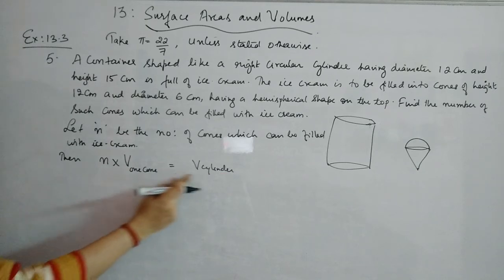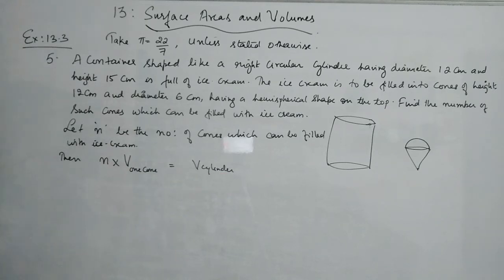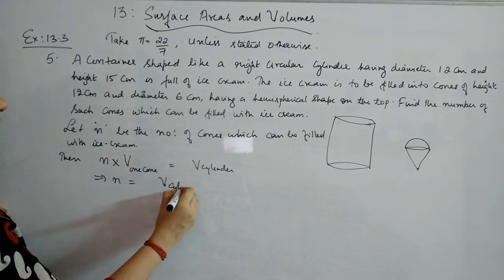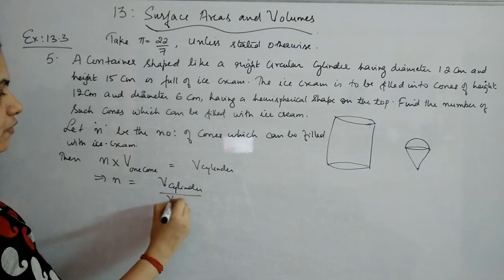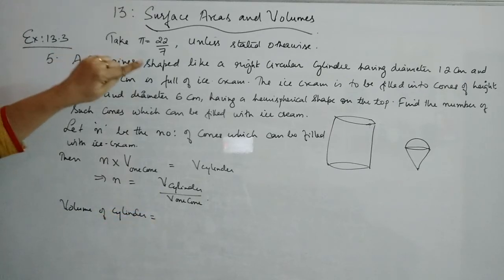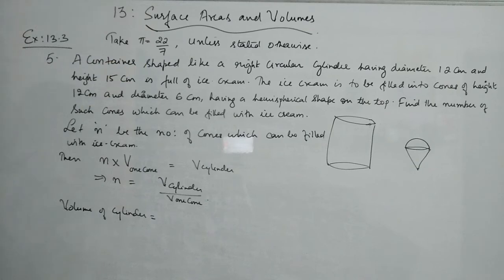Okay, now we will find the volume of the cylinder and the volume of the cone, and you will get n, because from this you get n is equal to the volume of the cylinder divided by the volume of one cone. So let's start finding the volume of each. Now the volume of the cylinder: what is given for the cylinder? Its height is given and diameter is given. Diameter is 12 centimeters, so the radius is 6 centimeters.